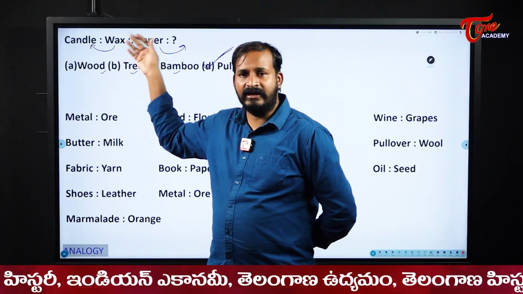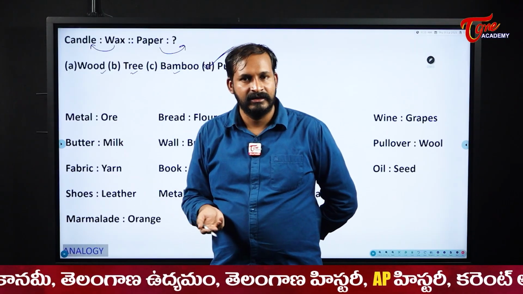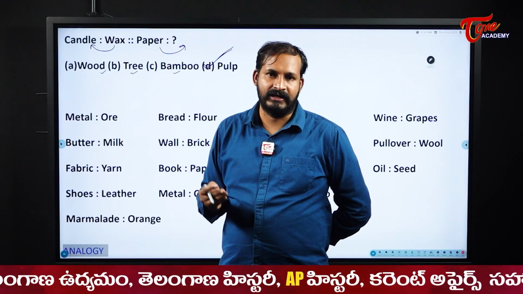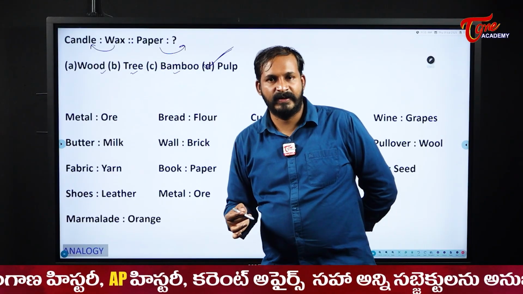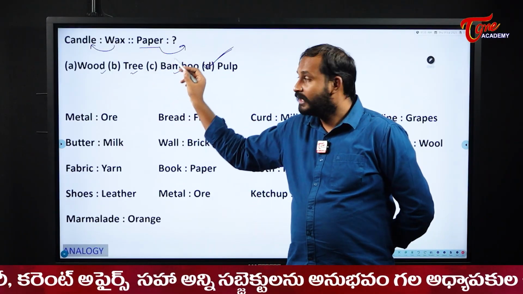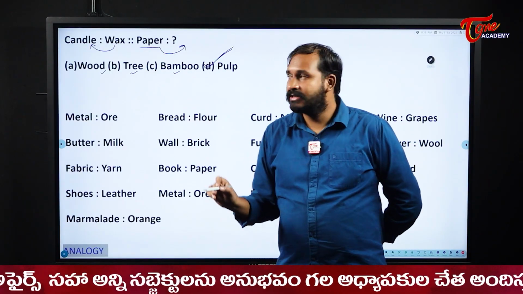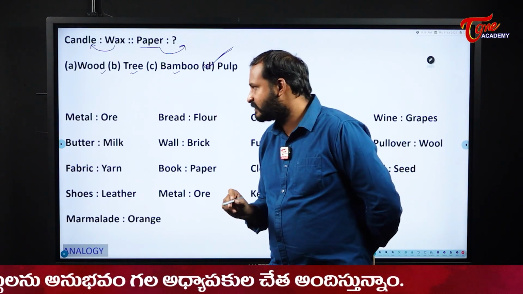Similarly, wax is also collected from trees, right? So why didn't we write candle and tree? Immediate one, immediate layer. Paper is prepared from pulp. For example, if the question gave me pulp, then I would have written tree. But here they gave me paper, so I am going with pulp. So our answer here becomes pulp.